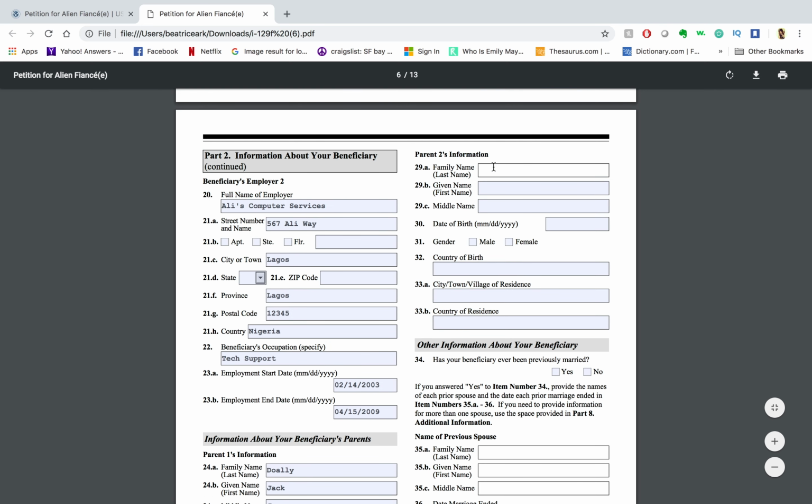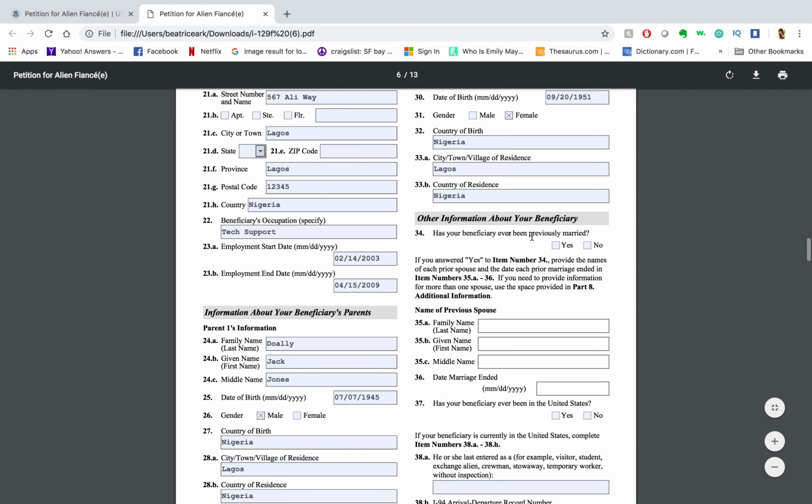And then we're gonna move on to the mom. Information about her birthday. And then the female, country of birth, Nigeria. She's also in Lagos, and then the country is Nigeria. There we go. Has your beneficiary ever been previously married?